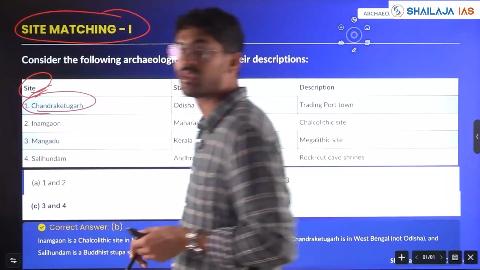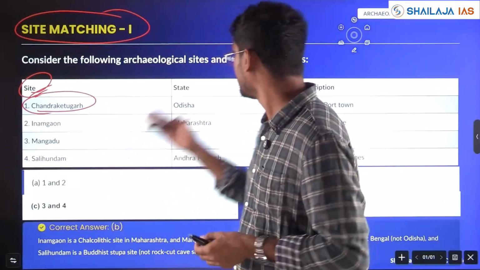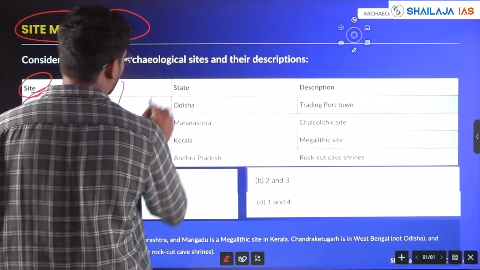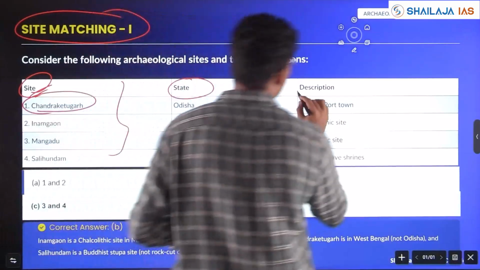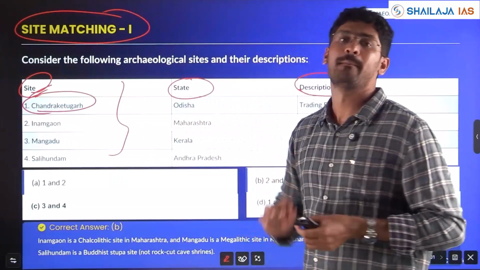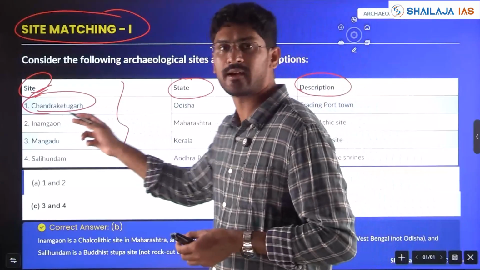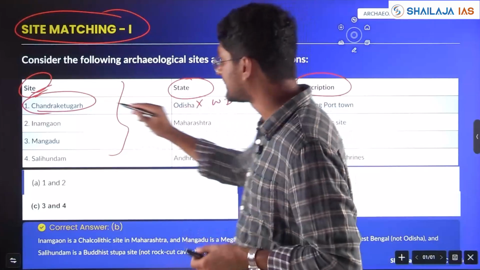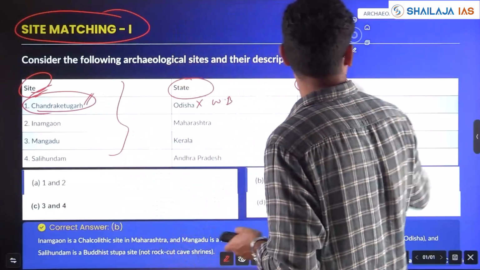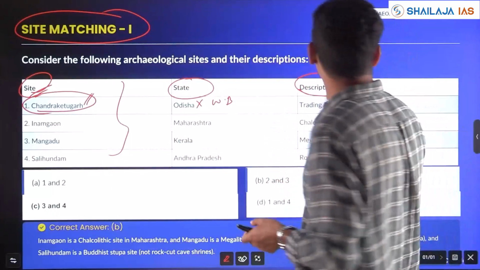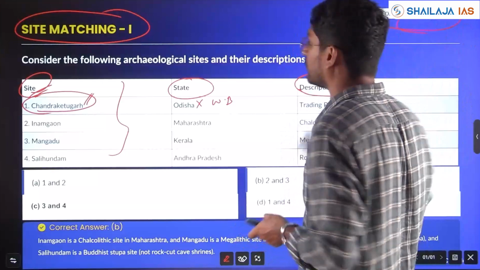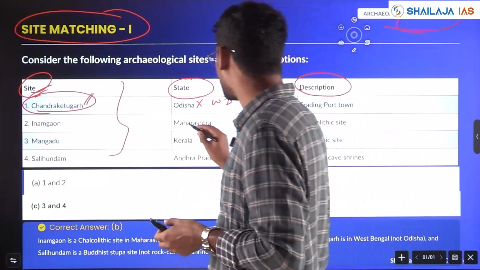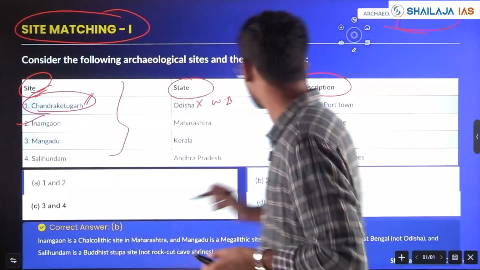Chandraketugarh: sites are given with state and description. UPSC might give the state as wrong or the description of the place as wrong. Chandraketugarh, is it Odisha? No, it is West Bengal. This same site was asked in 2022 or 2021, and again in 2024. Chandraketugarh, Odisha, wrong. Inamgaon, Maharashtra, yes, a major Chalcolithic site.